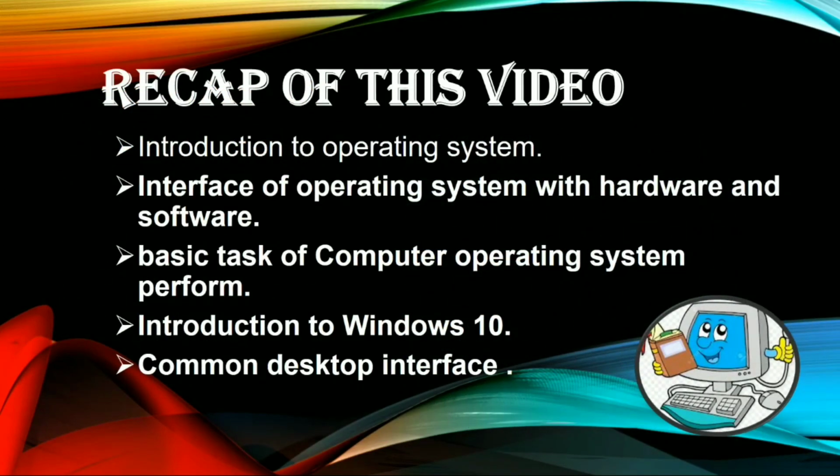So it's time to take a quick recap of this video. Introduction to operating system, in which we have learned about the medium of operating system, what the operating system does and how it's handled, hardware and software, interface of operating system with hardware and software, basic tasks a computer operating system performs, because the operating system handles hardware and software. This is the medium between user and device. Introduction to Windows 10 and common desktop interface. There are mainly 5 common interfaces: Start menu, search box, taskbar, notification bar and icons.